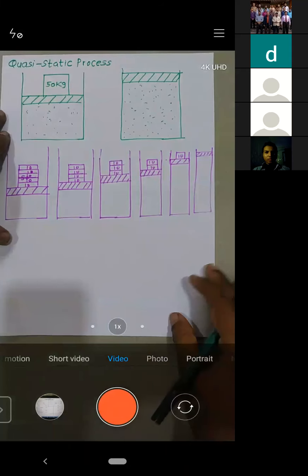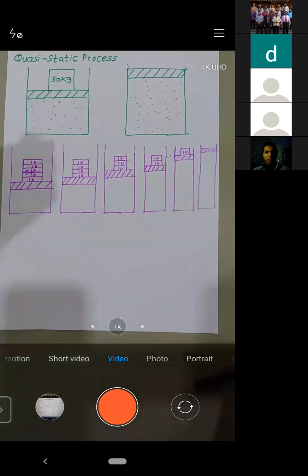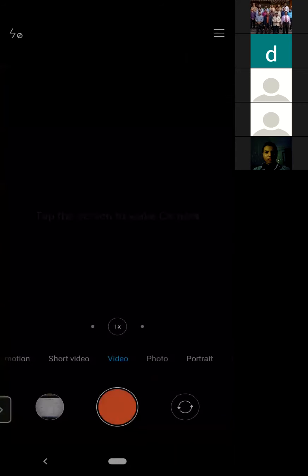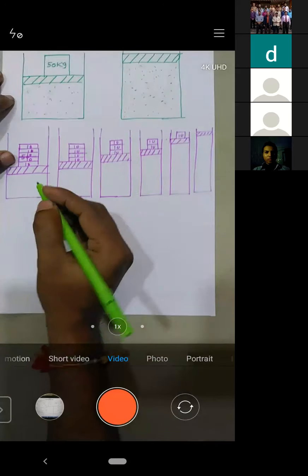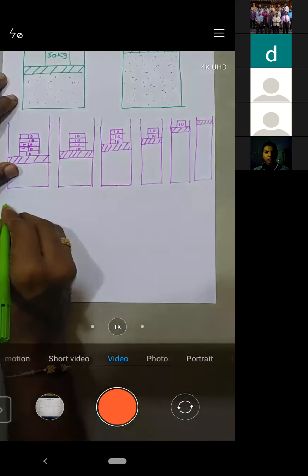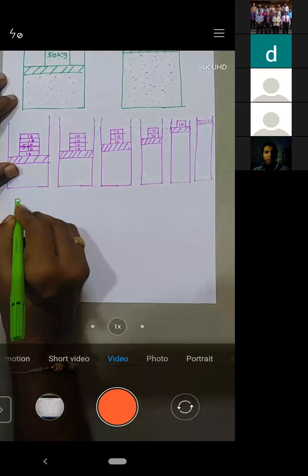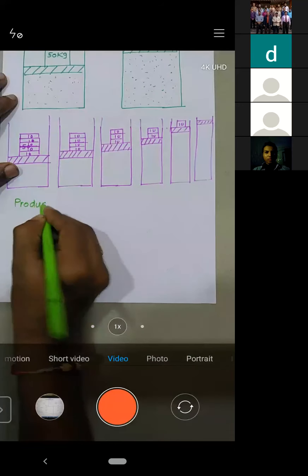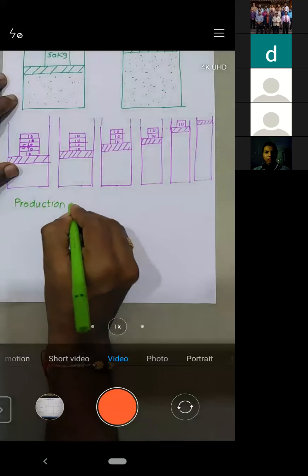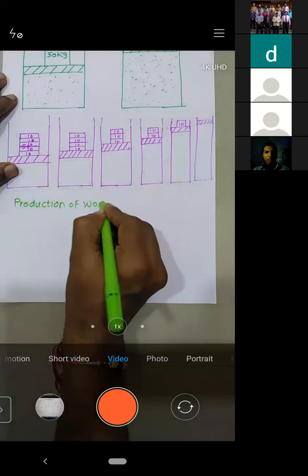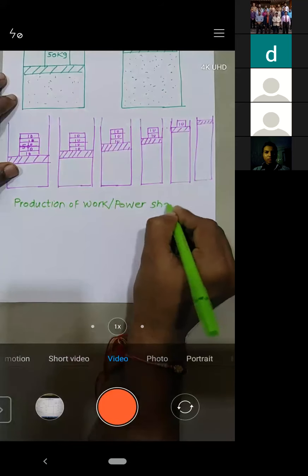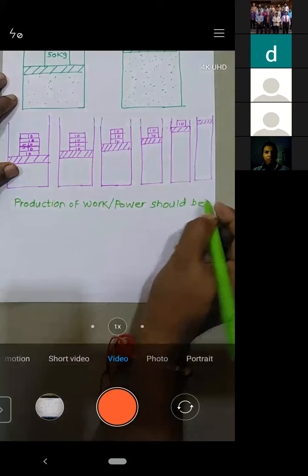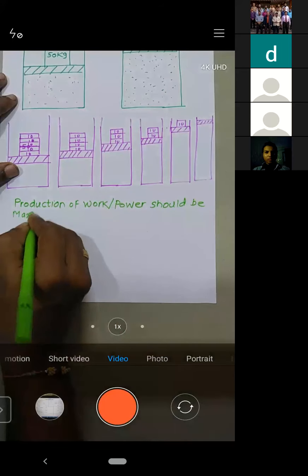Now see, what is the significance of this quasi-static process? Why should we learn it? Listen. When we need to produce work, our work production, or power, should be maximum. We need to produce maximum work.